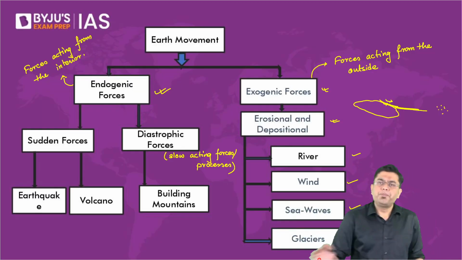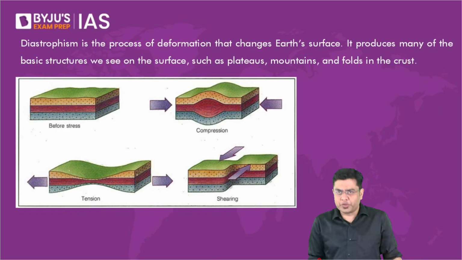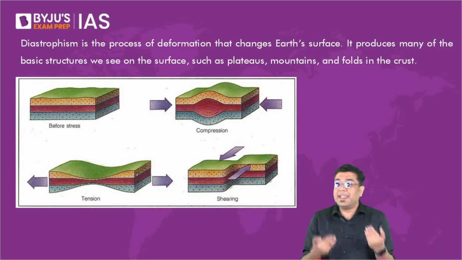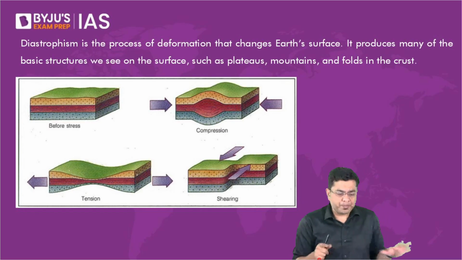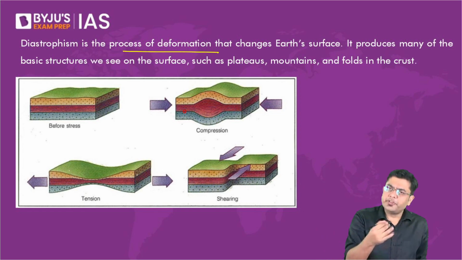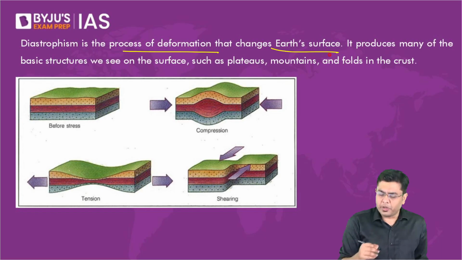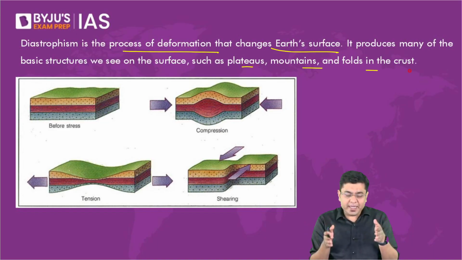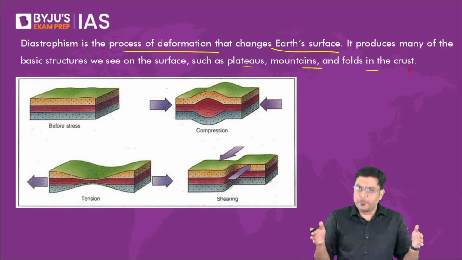Now, first of all, what do we understand by diastrophism? Even though we have introduced ourselves to this, we have taken a look at the impact that diastrophism creates, but what exactly is it that we refer to as diastrophism? So it is the process of deformation that changes the Earth's surface. It produces many of the basic structures that we see on the surface, such as plateaus, mountains, and folds in the crust.